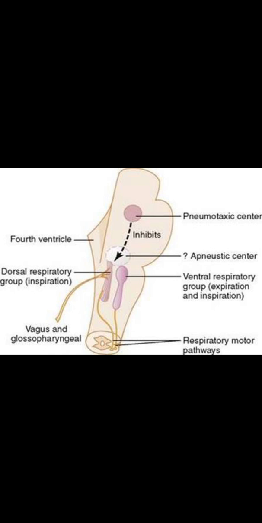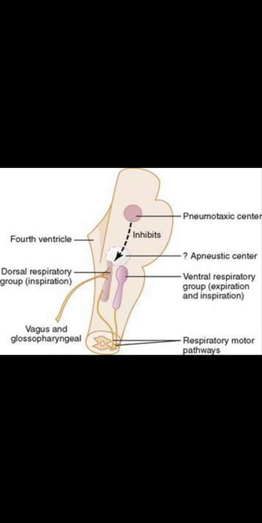Then pontine centers. Pontine centers are pneumotaxic and apneustic. The pneumotaxic center has the function to inhibit the dorsal respiratory group of neurons after an interval of time. These centers transmit inhibitory impulses towards the dorsal respiratory group of neurons to inhibit inspiration.